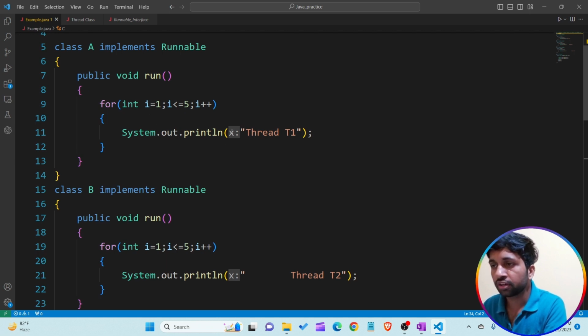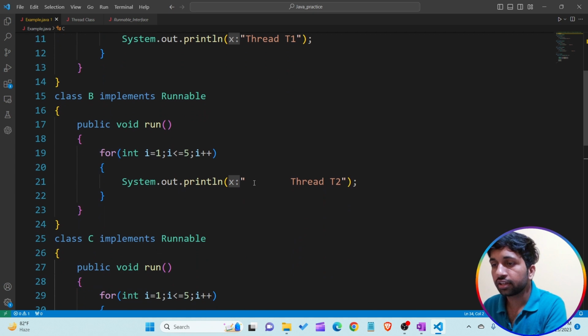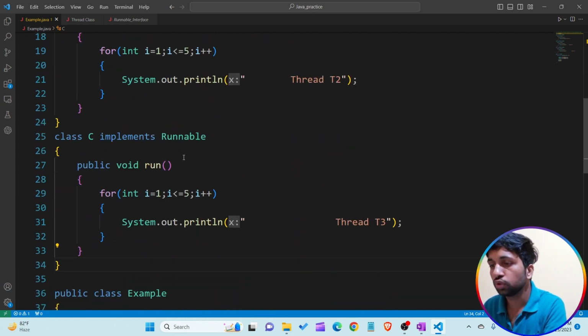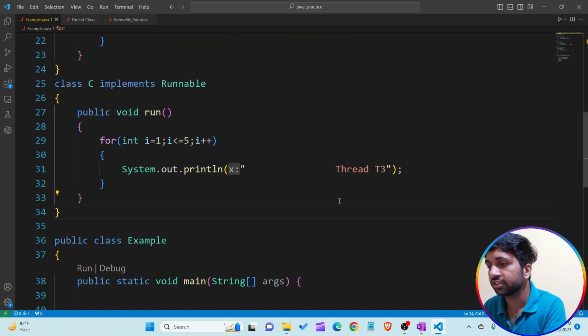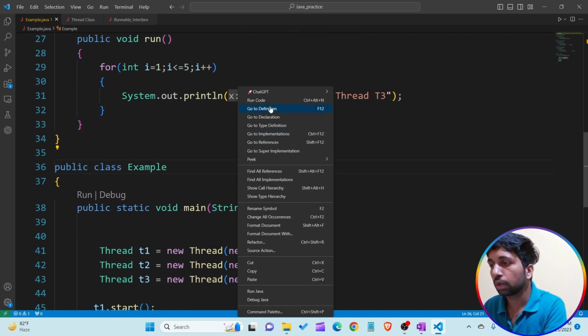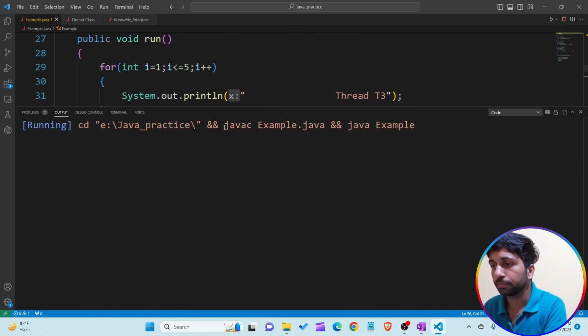In class A's run method I am printing thread T1. In class B's run method I am printing the message thread T2, with some space. And in class C's run method I am giving maximum space and writing thread T3. So I want to run the program and see the output. What is the output of the program?